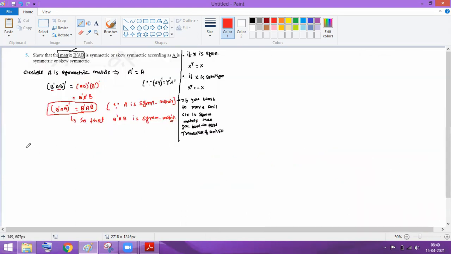Yes. Now, if I consider A is a skew symmetric matrix, that implies A transpose should be equal to minus A. And what is the method? If you want to prove a matrix is symmetric or skew symmetric, in both cases the first step you have to follow is the transpose. So I consider A is a skew symmetric matrix, and I have to prove this is a skew symmetric matrix. I will take the transpose first.